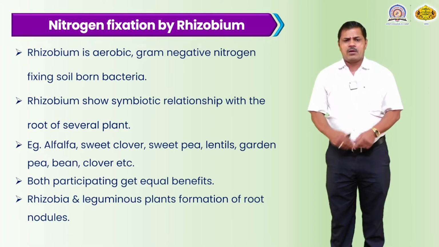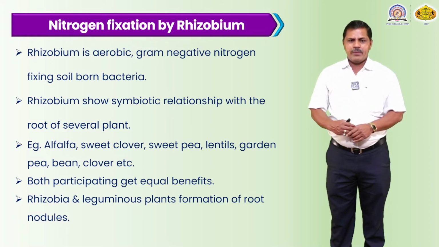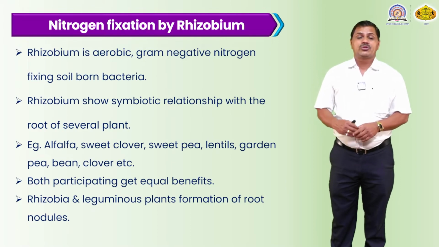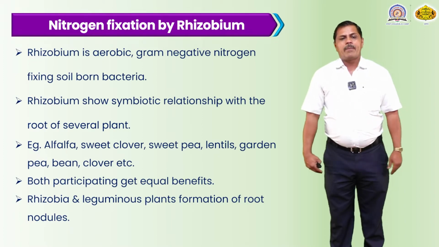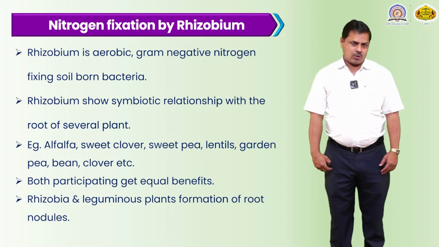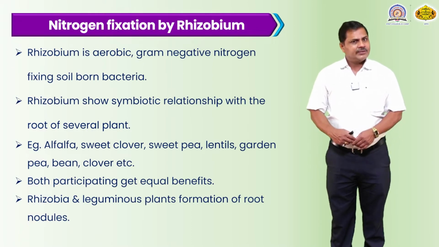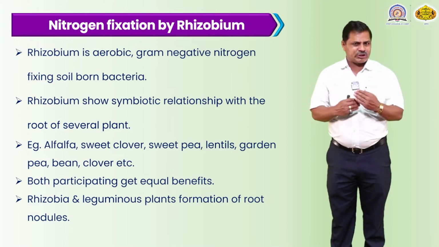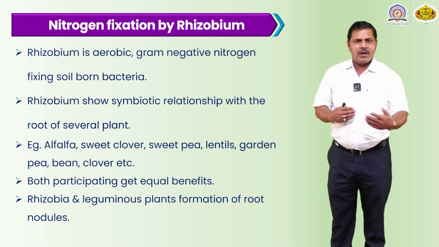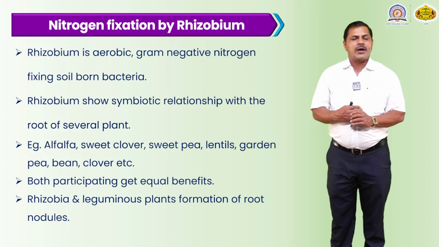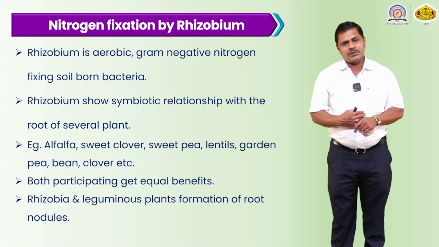The best examples are alfalfa, sweet clover, sweet pea, then lentils, garden pea, bean, clover, and certain other plants. There is an infection on the surface of the root, and this infection traps atmospheric gaseous nitrogen, which is very beneficial for the growth and development of the plant. This symbiotic association means an exchange: the bacterial cell traps the gaseous molecule and supplies the liquid form of nitrogen, nitrate or nitrite, to the green plant, which is very beneficial for growth and development.